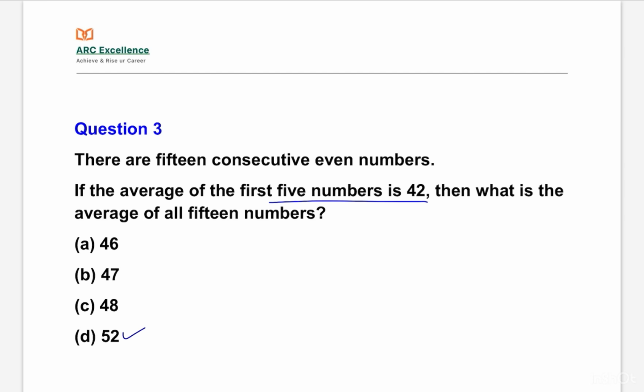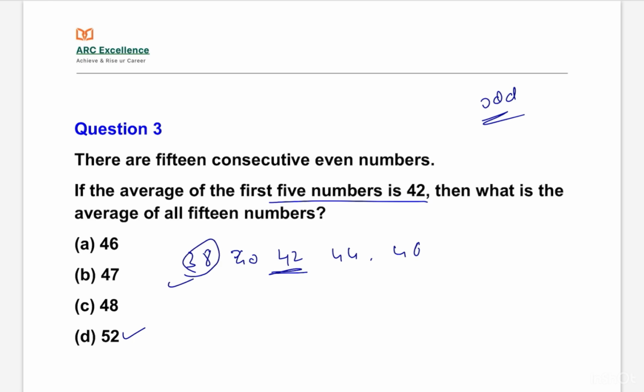I will give a simple trick to solve this question within 30 seconds. If the average of first 5 numbers is 42, the average is already given. 5 is an odd number, so 42 will be the middle number of these 5 numbers. After 42 we will get 44, 46, and before 42 we will get 40 and 38.